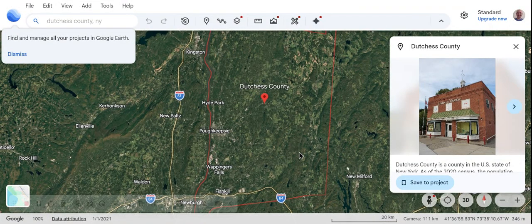Now, the positive ones all lived in Pauling, but now that we have Dutchess County, we have all the negative ones included too. So -7, -1,000. And you might be like, oh, I live in Dutchess County. That means I could be a negative whole number. I could be a positive whole number. We don't know because Pauling's in here too. We have all the positives in there, and now we have the negatives too.